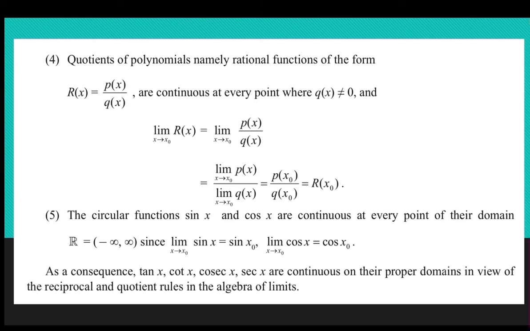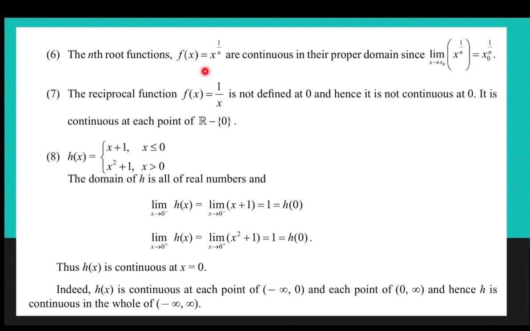The nth root functions, f of x equal to x raised to 1 by n, are continuous in their proper domain. The reciprocal function is also continuous, and the denominator should not be equal to 0. So, here x is in the denominator and it should not be equal to 0. For all the other values except 0, it is continuous. Here, the function is an example of continuous functions.